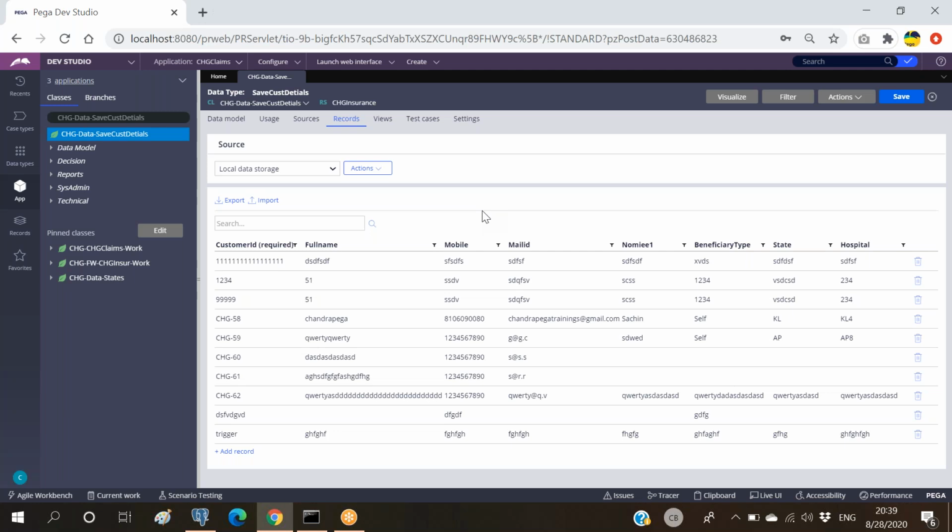So the file listener's duty is just to pick the file and hand it over to one service. The service rule has to do all the rest: parse the data, store it into the database, run one activity, and store it into this table. In this whole process, we have to create a file listener rule for monitoring the hard disk path, and we have to create a service rule.